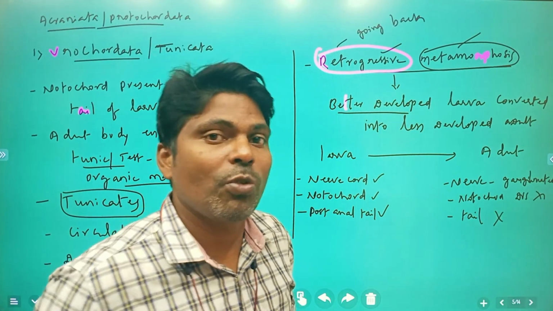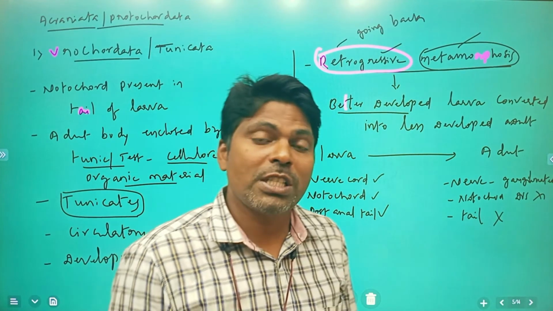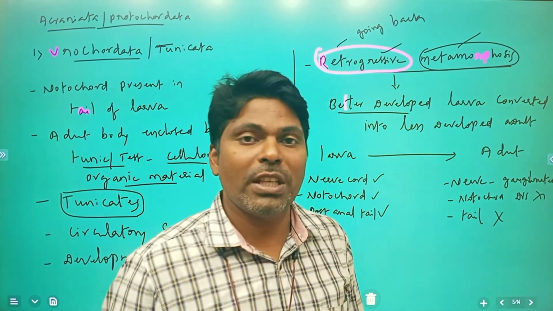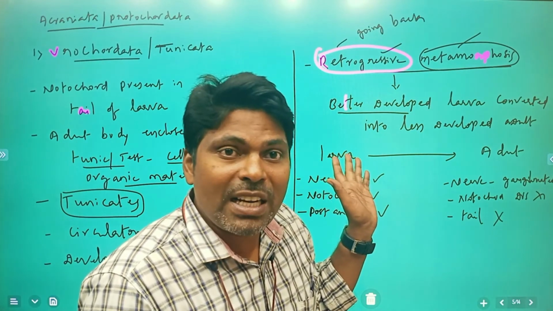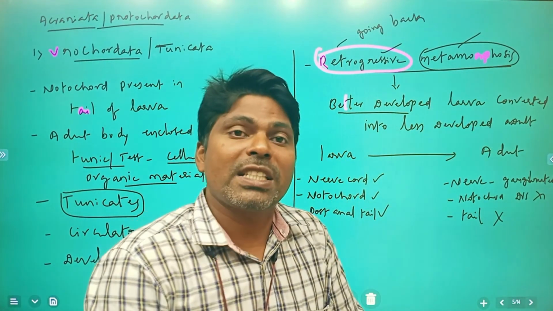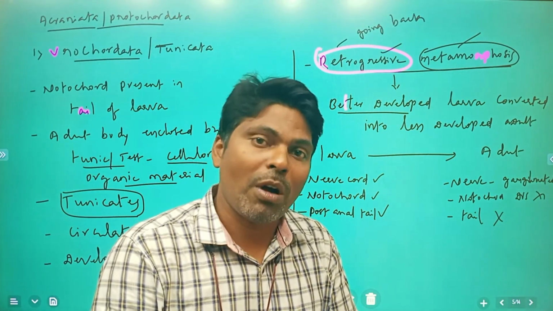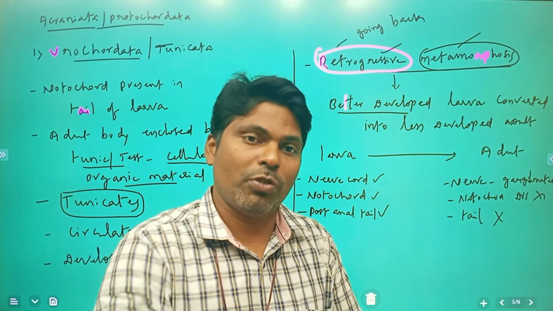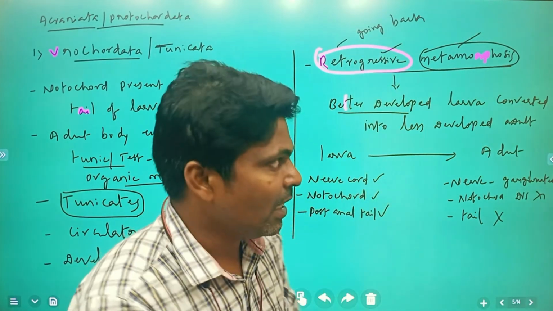What is meant by progressive metamorphosis? In progressive metamorphosis, the simple features of the larva are converted into advanced features of the adult. We will see that in other organisms and discuss it later on.